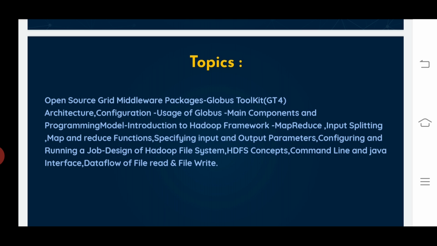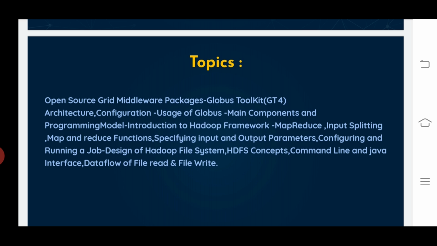The first topic is open source grid middleware packages and Globus toolkit GT4 architecture. My first topic is open source grid middleware packages, and the second topic is Globus toolkit architecture. Coming to the configuration of the Globus toolkit, the usage of Globus toolkit, the main components and programming model.